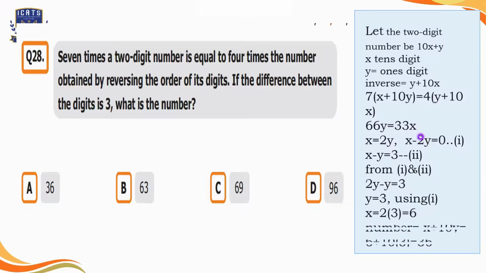That is 6. Here the number will be x plus 10y, and if we put the values of x and y in the equation, we get 36. So we will select option A. The first number is 36.